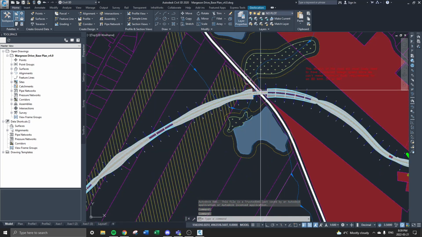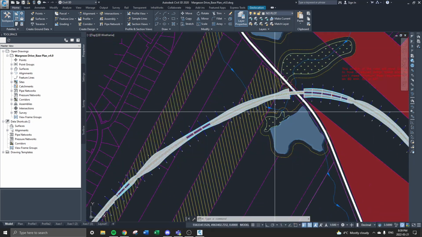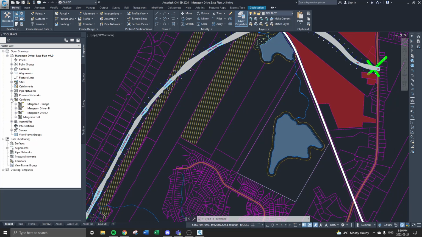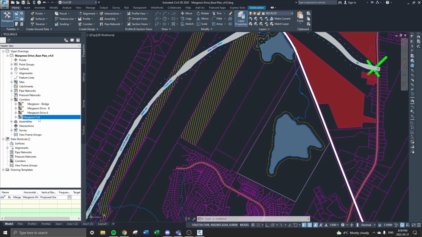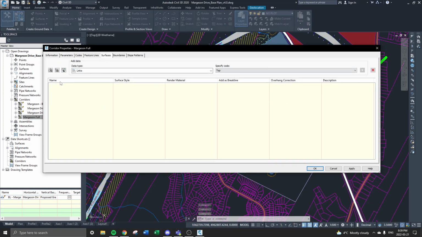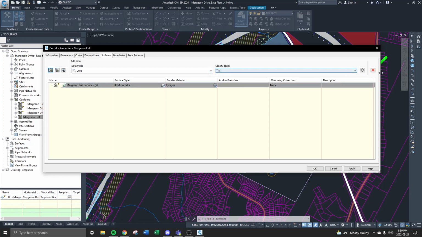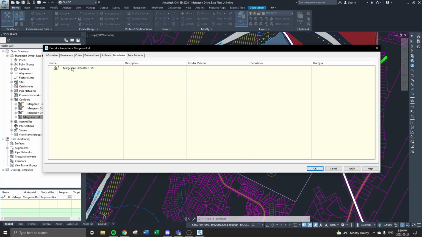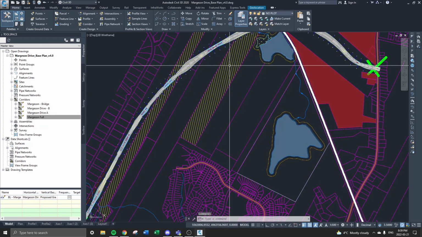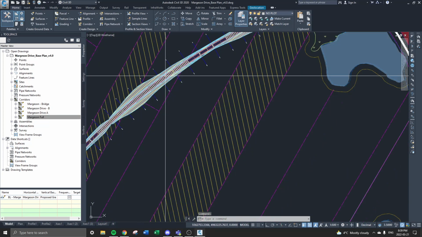Okay, so here's my corridor. It spans all the way from point A to point B. Terrific. We are going to go into our corridor properties, and we are going to create a corridor surface. To do that, you hit this icon here, specify your code as top, hit the plus, and then where it says boundaries, you're going to do that. That's going to add just kind of like a shrink wrap around that surface that you just created. Okay, that's step one. You see how that just created a surface there.